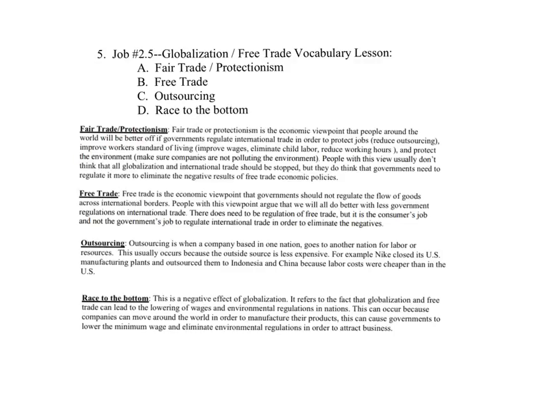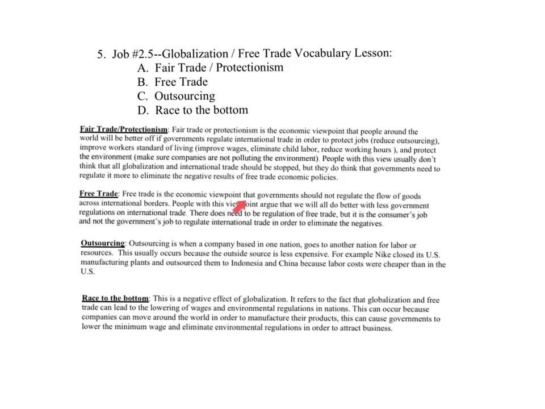So fair trade is the opposite of free trade. This is where we say governments are going to step in, they're going to regulate trade more. We're better off if government is involved to reduce outsourcing and improve worker standard of living. They don't think that all globalization should be stopped, but they think that government needs to regulate it more to eliminate the negative results of free trade, such as sweatshops, for example.